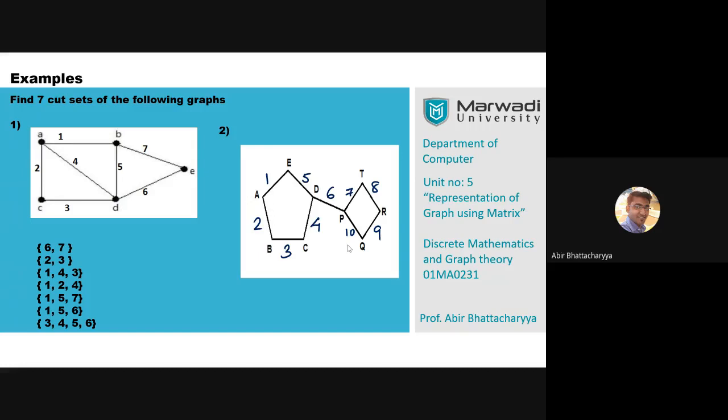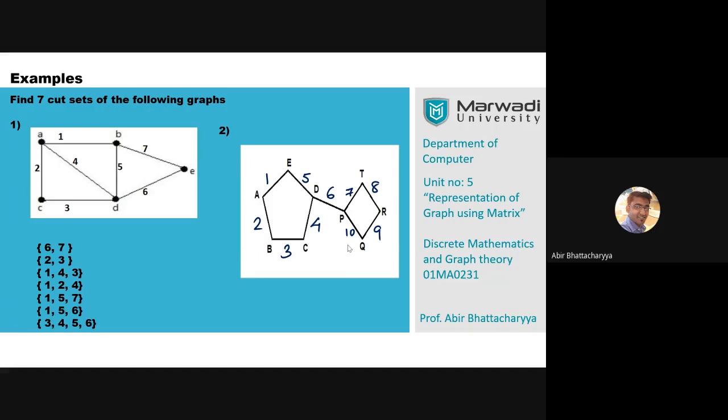Think about it. Is it possible to figure out any cut set with 3 edges in this graph? Any cut set with 3 edges? Not possible. Yes, not possible.